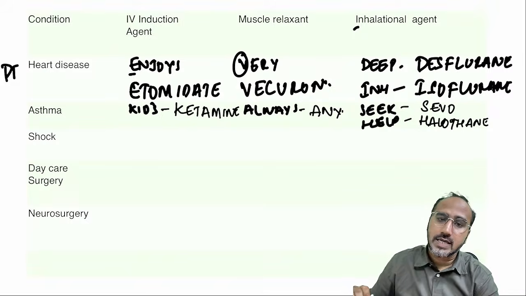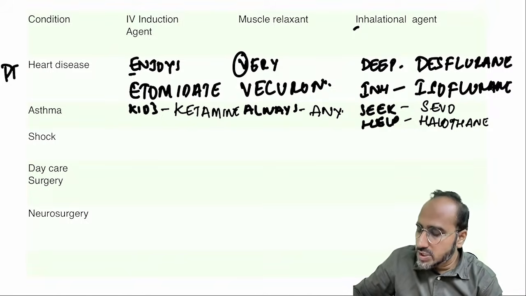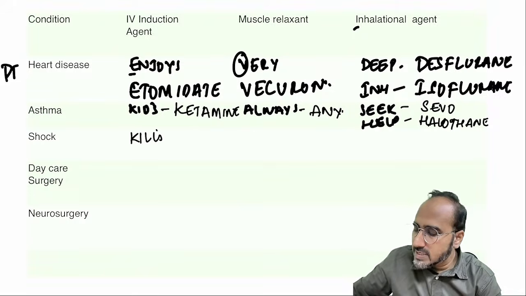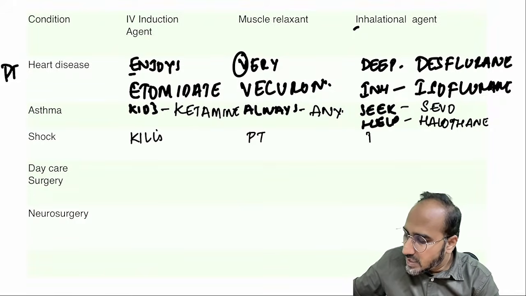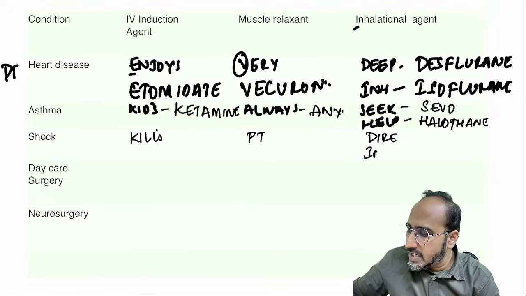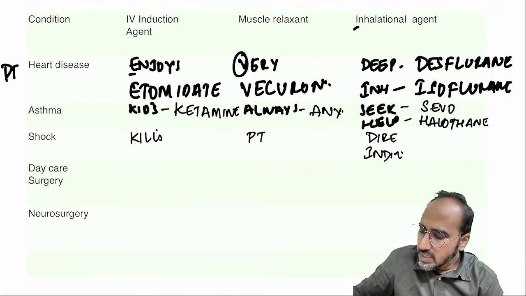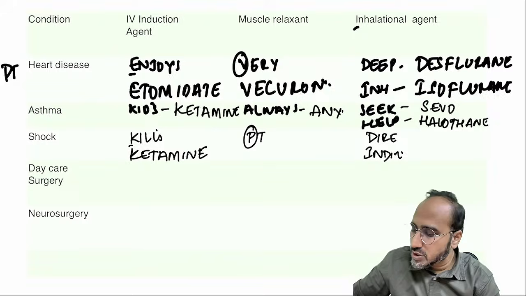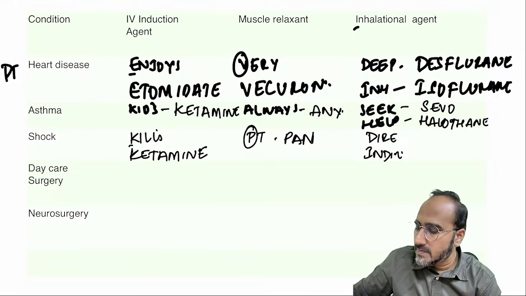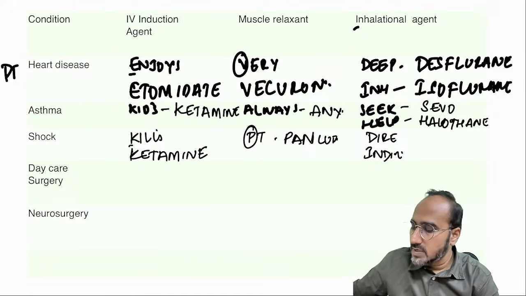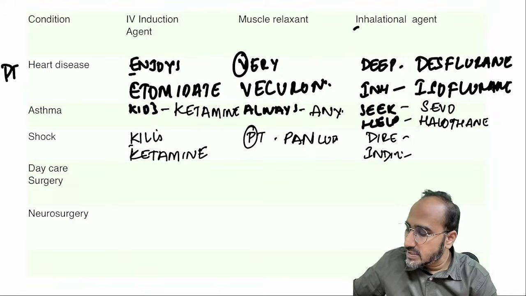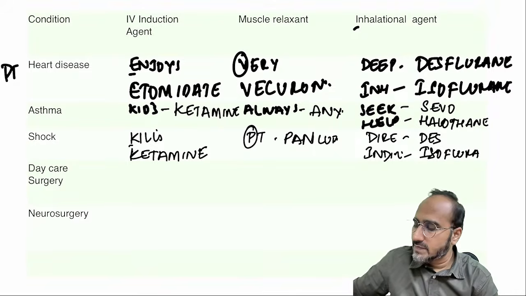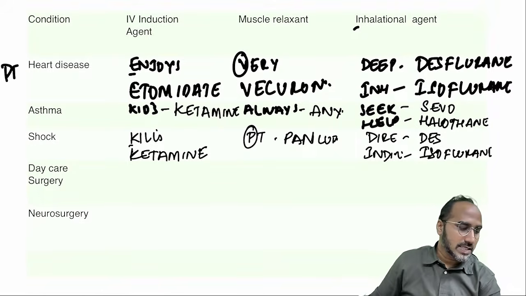Next, shock. For shock, the mnemonic to remember is: shock kills the patient directly and indirectly. Okay. So what is the IV induction agent of choice for shock? You give ketamine when a patient is in shock. What is the muscle relaxant of choice in shock? You give pancuronium, RRR of pancuronium. And what is the inhalational agent? Best is desflurane, but most commonly we use isoflurane. Reason: desflurane comes with a costly vaporizer.